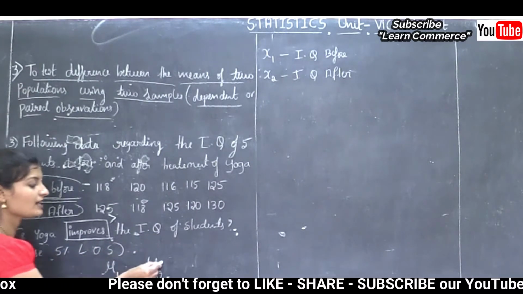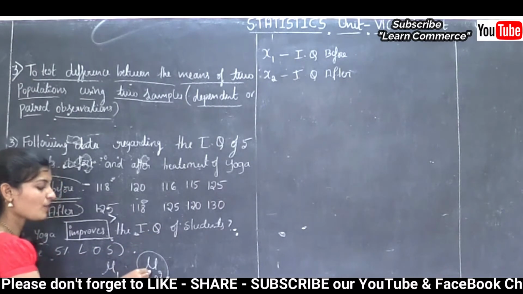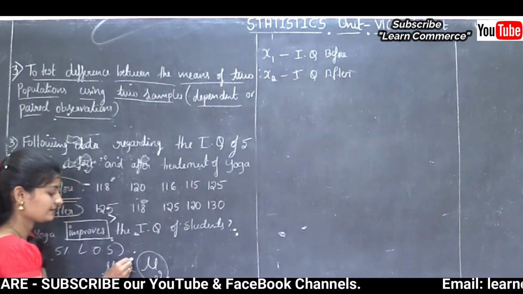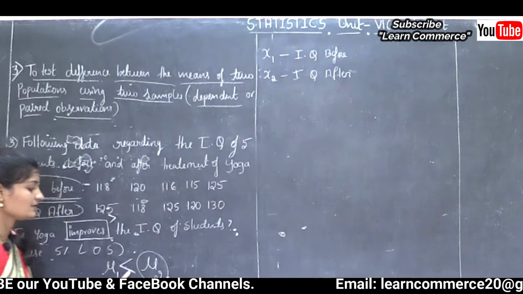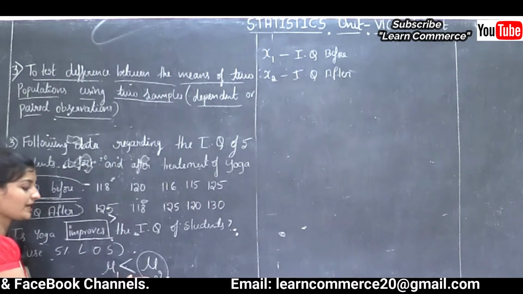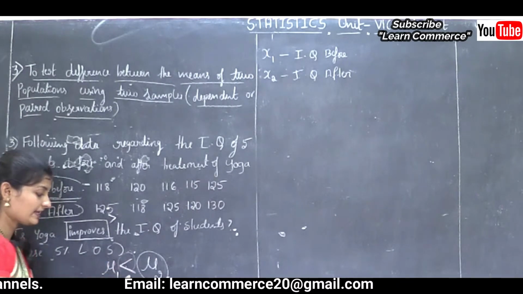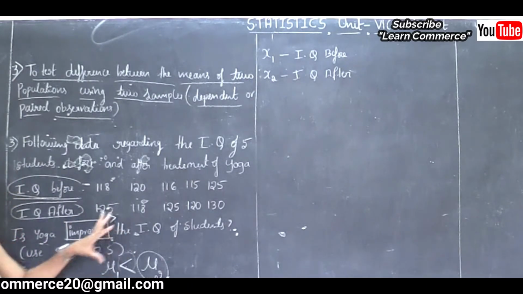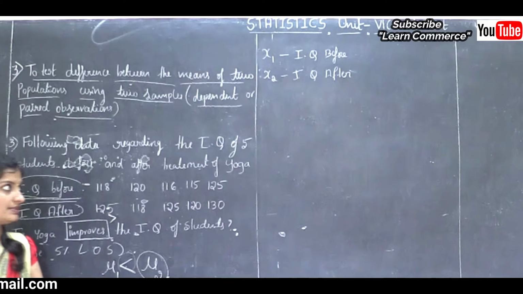The after yoga mean population is denoted by mu2, therefore the sign should be like this. If the sign is less than type, that is the alternative hypothesis.